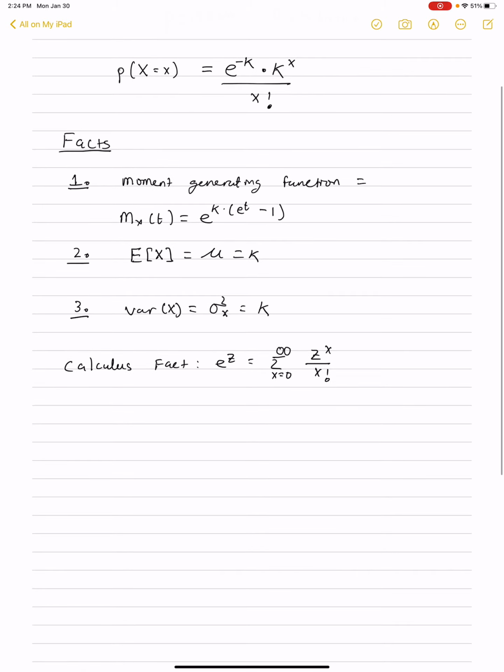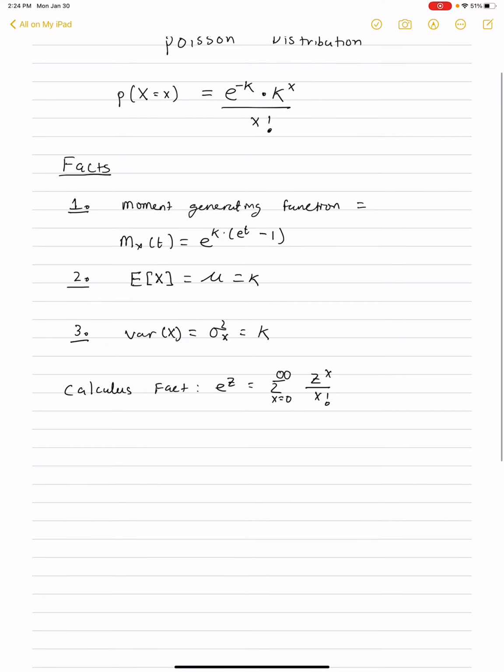Okay, so here's a calculus 1 fact that we need, and that is just that the Taylor series of e to the z is the summation from x being 0 to infinity of z to the x divided by x factorial. So let's prove fact 1. The moment generating function is the expected value of e to the t times x.